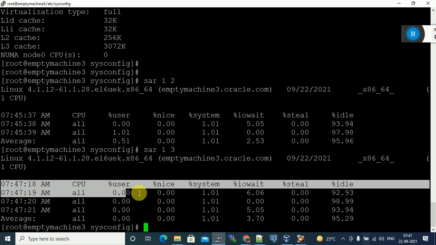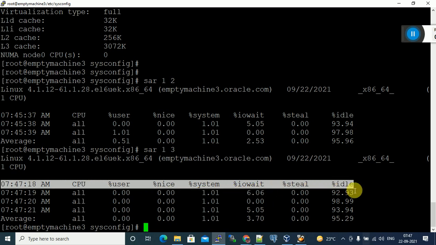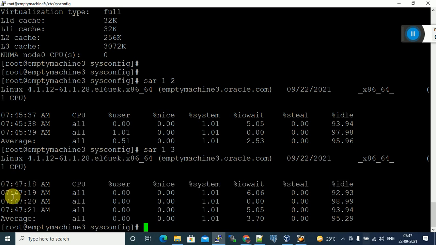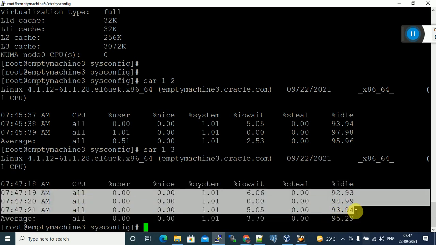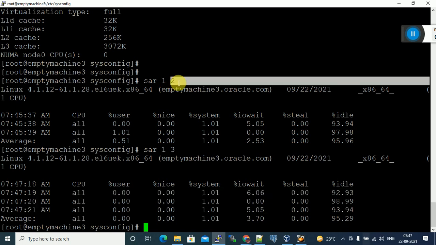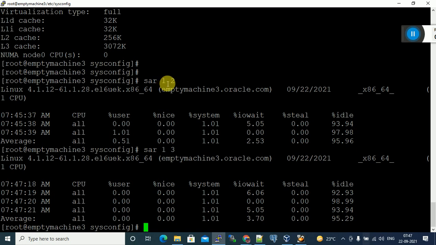These are the column names: percentage idle, percentage user, CPU. If we give 4, it will display 4 outputs, one for every second. 1 means every second. If we give 2 there, it displays outputs every 2 seconds. That is the meaning of sar 1 2.